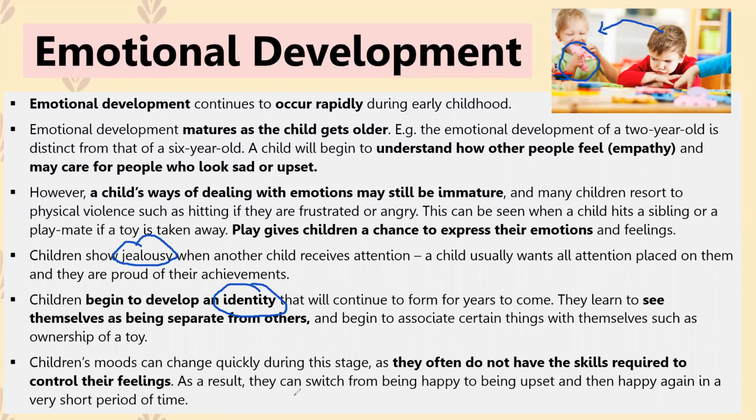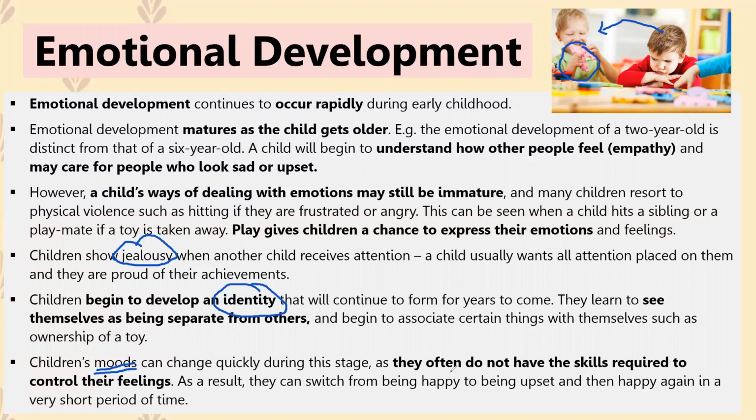of those things. And the last thing with emotional development is that children's moods can change very quickly during the early childhood stage. So between the ages of 2 to 6, you'll notice that children's moods are very unpredictable, and it's very hard to actually determine what kind of a mood a child is going to show or how a child is going to react to a certain thing happening or a situation.